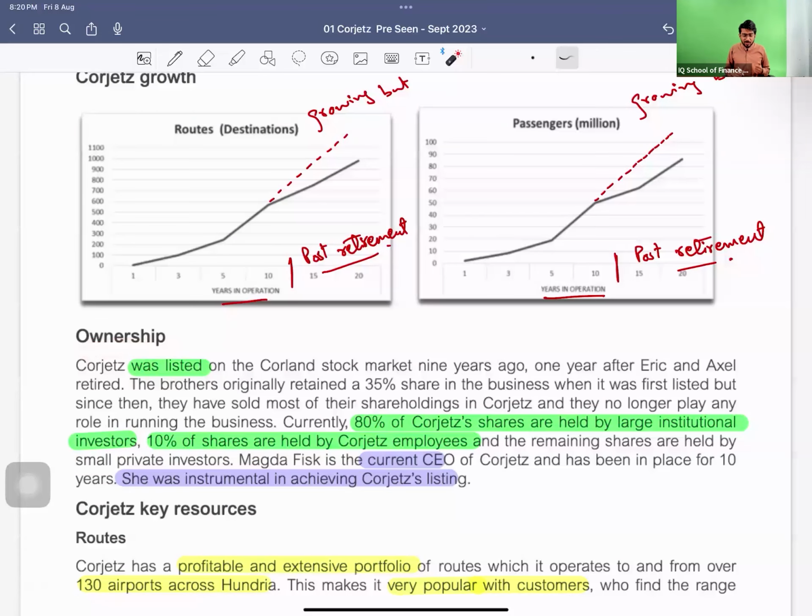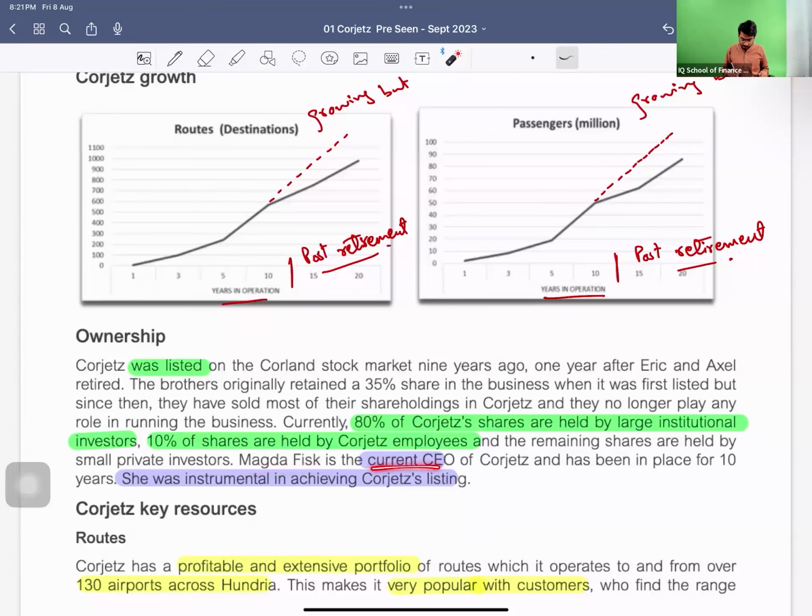The ownership structure: Corjetz was listed. It is not listed right now. It was listed. 80% of the Corjetz shares are held by large institutional investors. 10% of the shares are held by Corjetz employees. Okay, so the major shareholder is the institutional investor, and we have all studied what they are, right? These are large organizations which have excess cash. 10% are owned by the employees, I guess some sort of employee share option or employee stock option scheme or something like this. And the others are held by retailers or small investors.